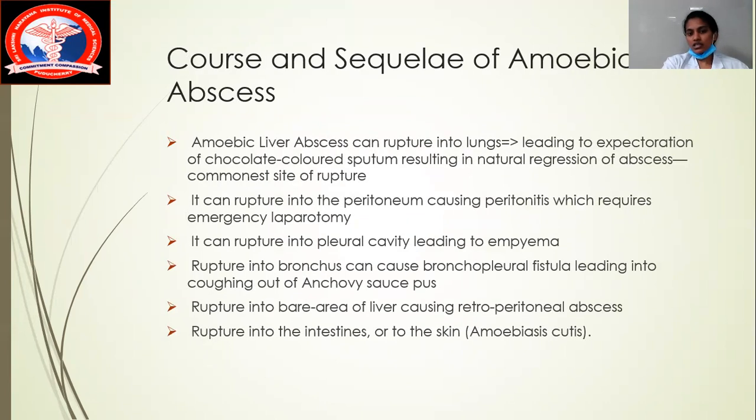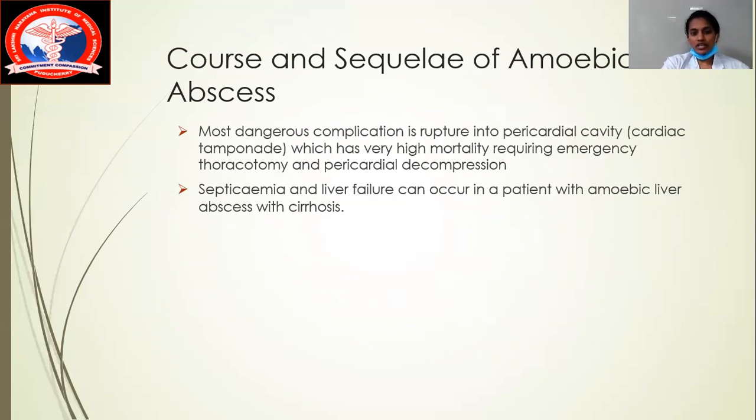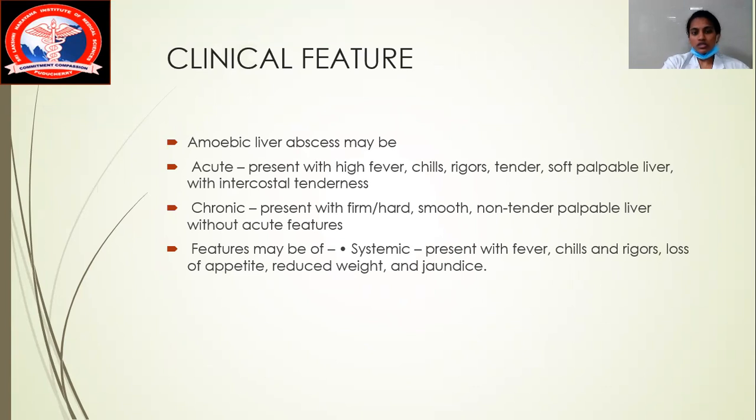The next thing is the sequelae. It can rupture into the lung or pericardial cavity, which is the most dangerous complication. It can rupture into the peritoneum, causing peritonitis, and the patient can be taken to OT for an emergency laparotomy. There can be rupture into the pleural cavity causing empyema, and into the bronchus causing bronchopleural fistula. Therefore the patient vomits anchovy pus, and in the skin it causes amoebiasis cutis. The most common dangerous complication is pericardial rupture.